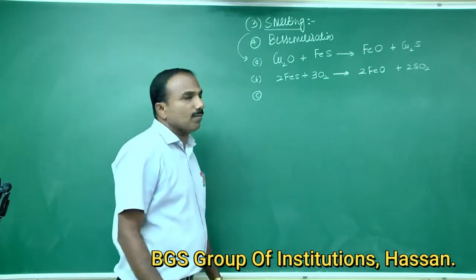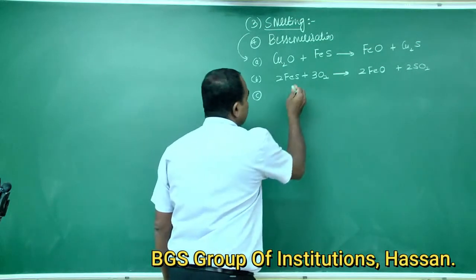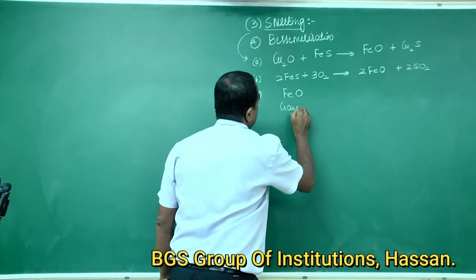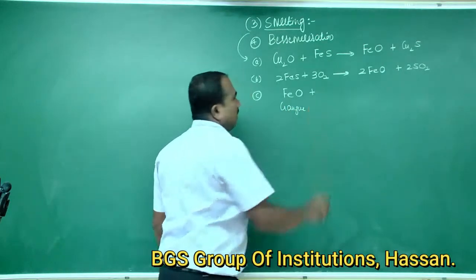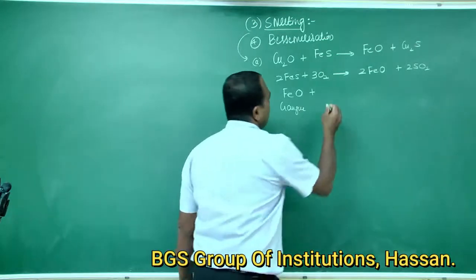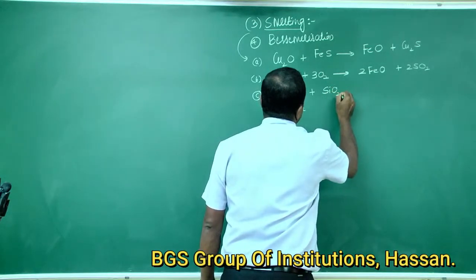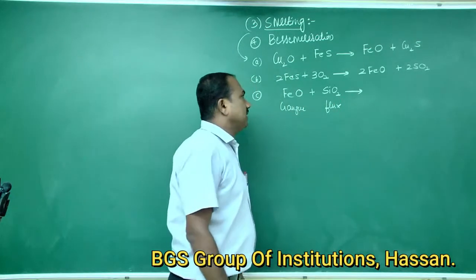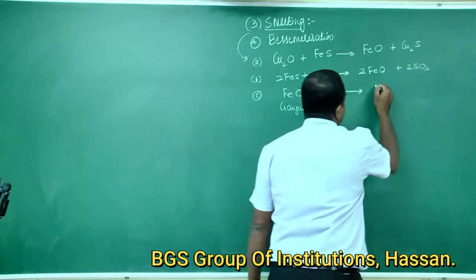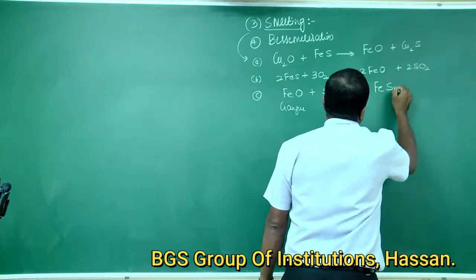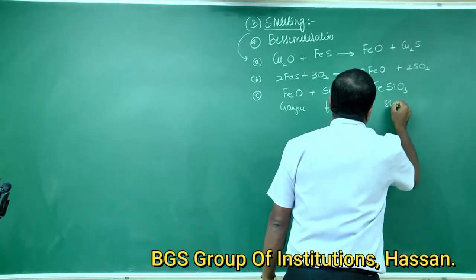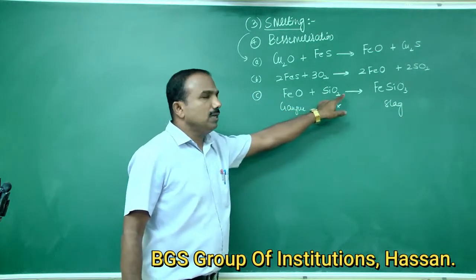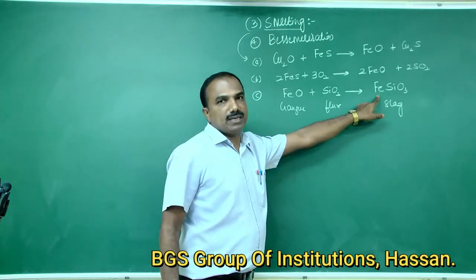Third reaction is the ferrous oxide, the gangue, combines with silica, which acts as a flux, to form ferrous silicate slag. FeO plus SiO2 gives FeSiO3.